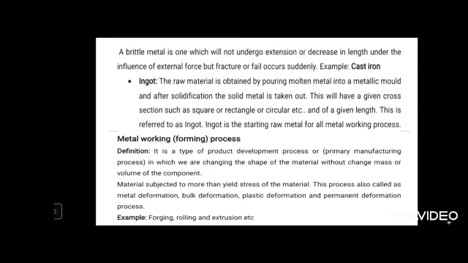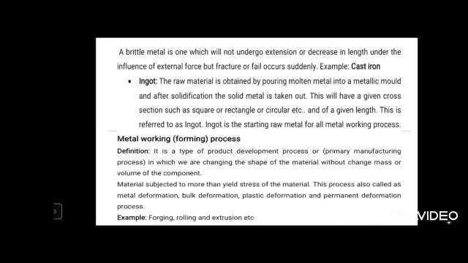So the material is subjected to load more than the yield stress of the material. Plastic deformation has to take place if you want to produce a product through metal forming process. If you want a component to undergo plastic deformation, you should apply a load which is more than the yield strength of the material.